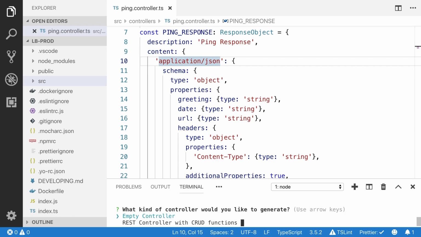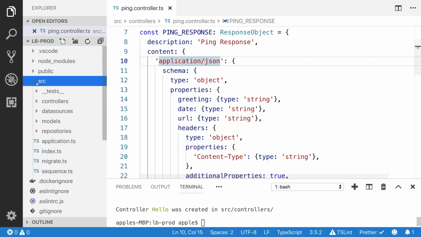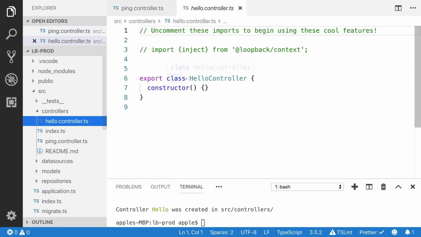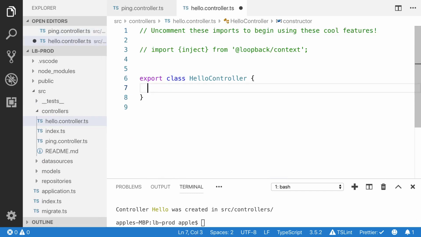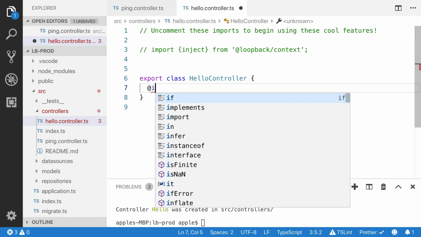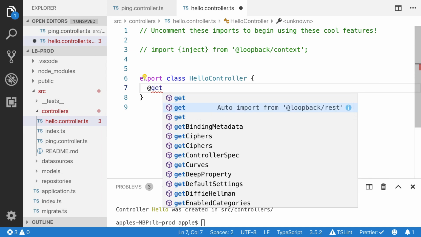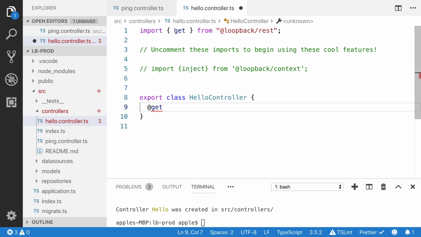I need the empty controller, so I'm gonna press enter. Hello was created. You can view the controllers here. You can create some endpoint by using the get endpoint. Make sure you have imported the get method from this one. This is the annotation from the Loopback REST package.